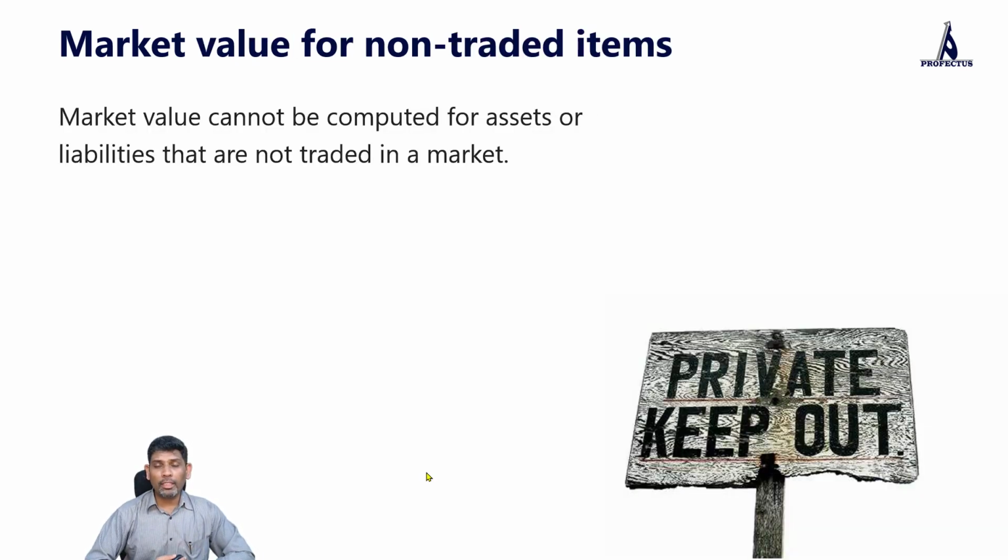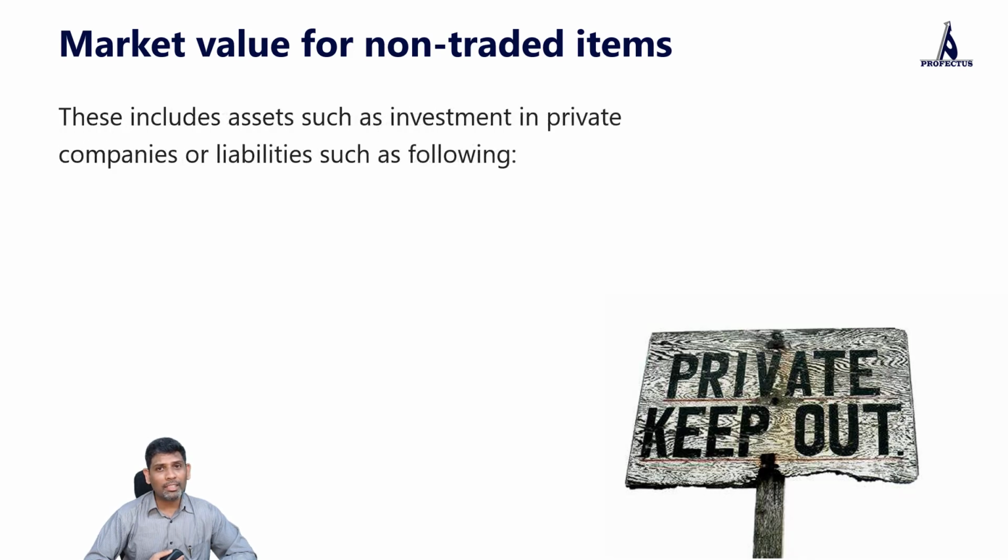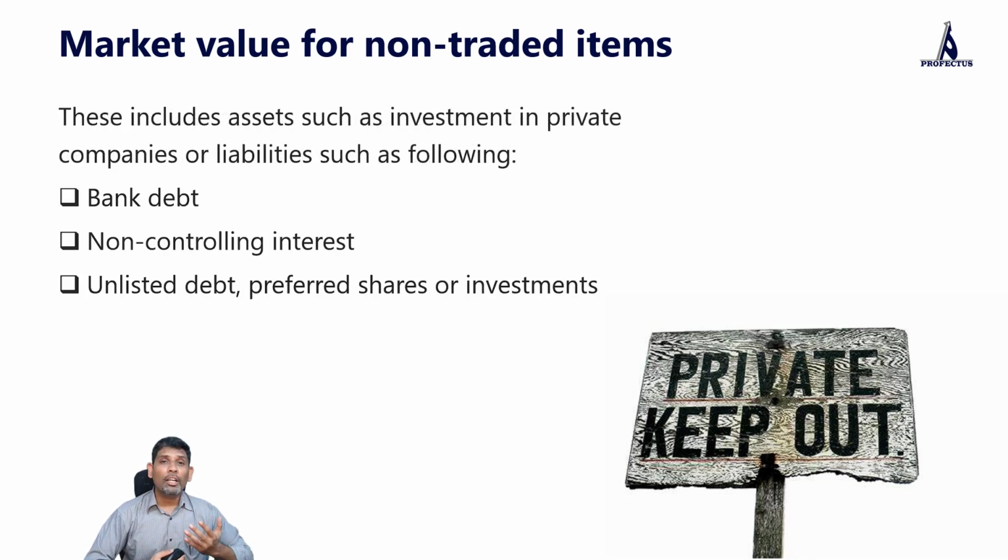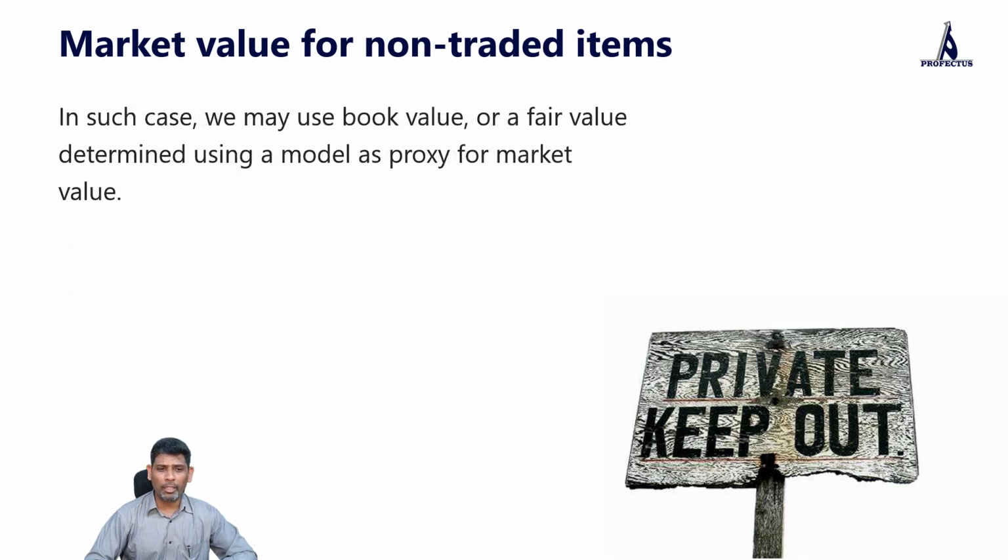One thing about market value is that in order to compute that, the asset should be trading in a market. Only then we would know the market price. If an asset does not have an active market or it's not traded anywhere, we cannot get its market value. And a company's balance sheet has plenty of items which are not traded in any market. These include items such as bank debt, minority interest or non-controlling interest, unlisted equity shares, unlisted preferred shares or unlisted bonds, and your fixed assets. There are many such items for which market value cannot be computed. So what do we do if market value cannot be computed?